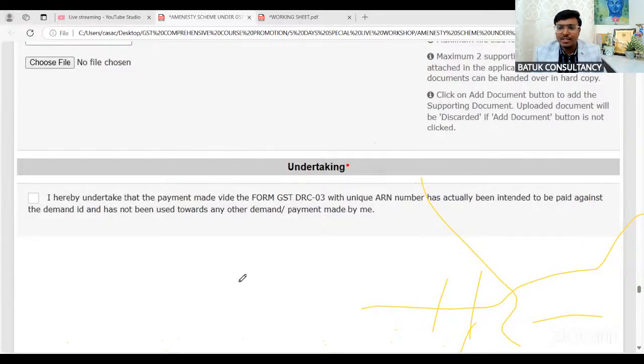Yes, if the appeal application has been rejected, in that case, you may avail the benefits of the amnesty scheme if the same has been under 73, 74. Now, partial appeal allowed and APL 04 issued. Okay. Partial appeal allowed means you have got relief through the partial appeal. In that case, you can go for the amnesty scheme for the balance amount, not an issue.